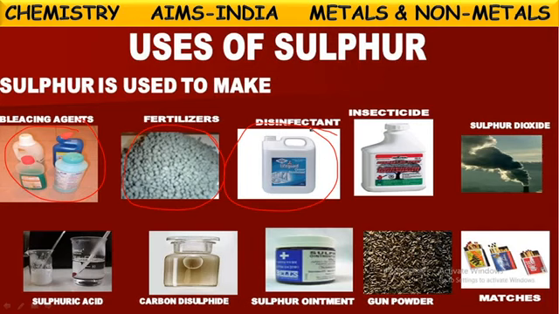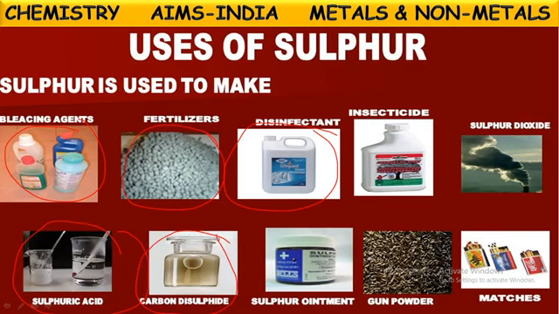So in those insecticides also sulfur is used. In the production of some gases like sulfur dioxide and sulfur trioxide also sulfur is used. And one more important use of sulfur is the preparation of sulfuric acid. Sulfuric acid is one of the important laboratory chemicals. In the preparation of sulfuric acid, sulfur is used. And carbon disulfide, hydrogen sulfide. In this way, some chemicals are also prepared from sulfur.